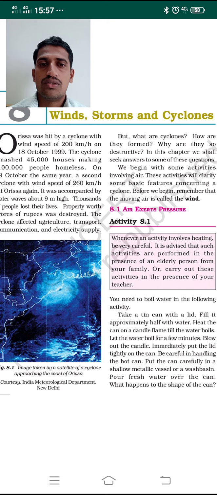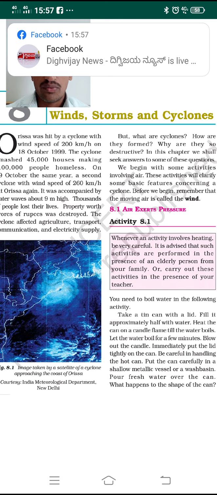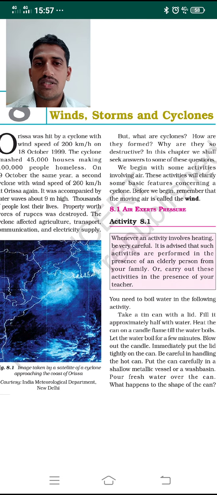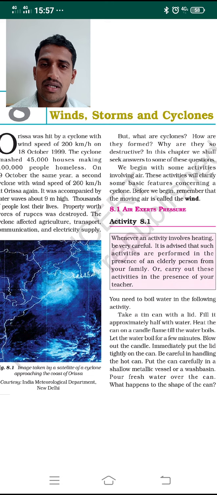Coastal states such as Andhra Pradesh and Odisha are often hit by cyclones. Wind with great speed hits the coastal regions, causing a lot of damage to lives as well as to property.